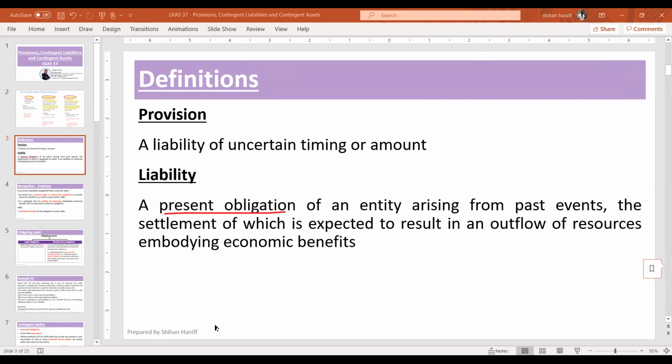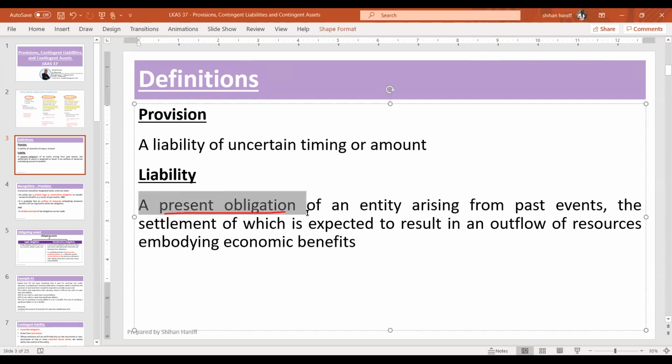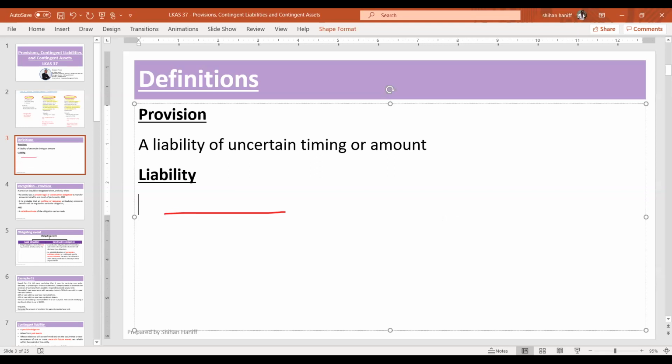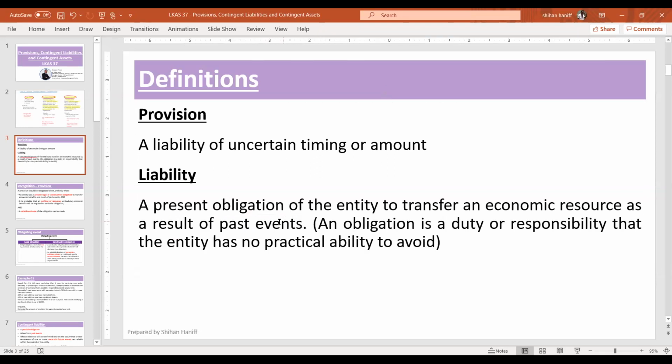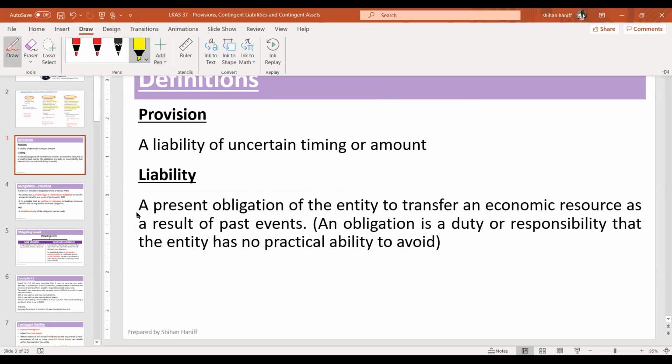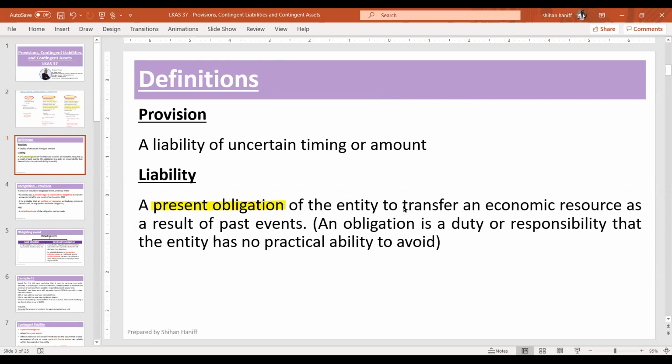The liability definition has changed. Right. So this is the new definition. It's a present obligation of an entity to transfer economic resource as a result of past event.